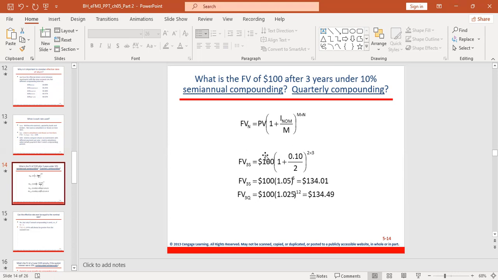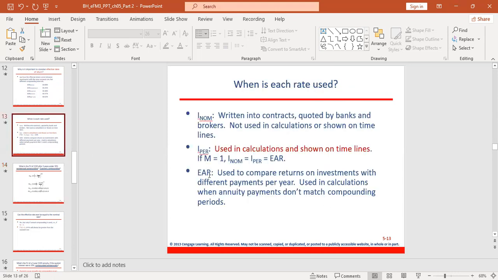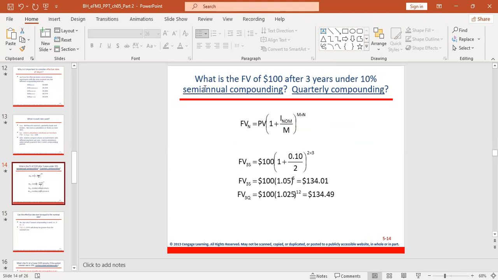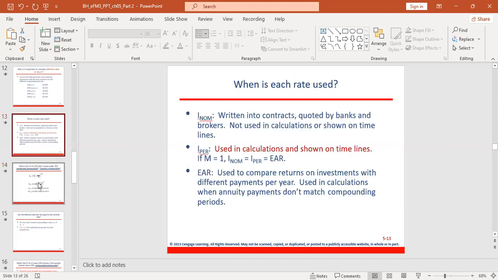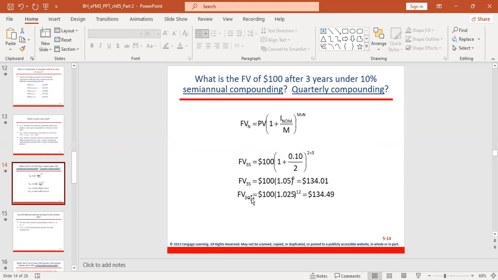But for the quarterly compounding, you can see that the value is slightly higher, 1,344.89. So different compounding periods will give you different answers. And that is the reason why we need this effective annual rate. If we want to compare semi-annual compounding and quarterly compounding, we need to use this effective annual rate so that we can get the right comparison. So we can compare these two now. We can know which one is higher. From here, we know that the quarterly is higher.